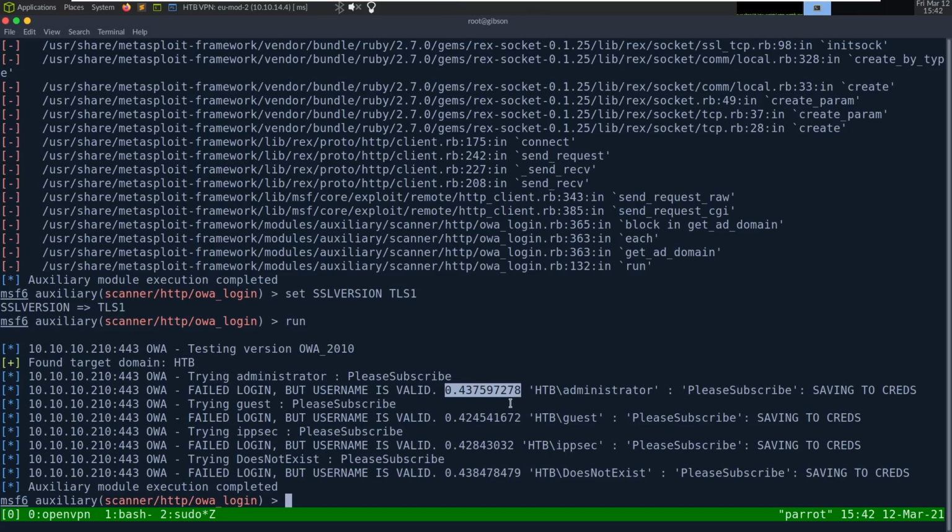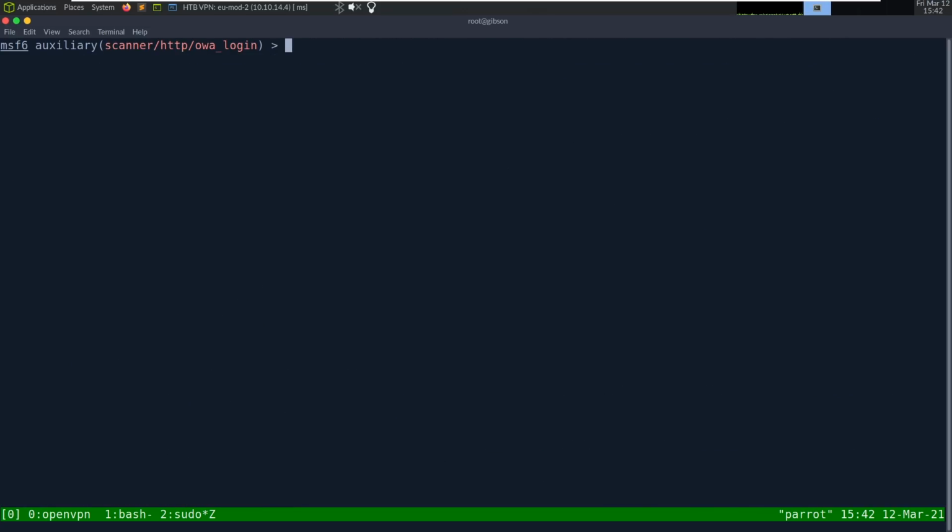Administrator is 4375 and does not exist is 438. So this account doesn't exist, but still took longer than this request. So there's really no delay on identifying valid accounts. So there's no way we can even do this. But if we do have a valid credential, it will tell us. So at least we got that going for us.